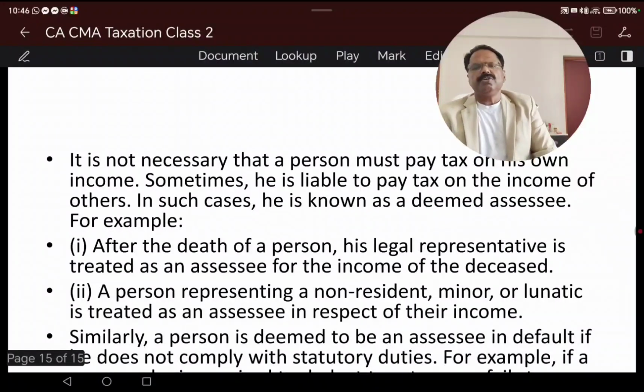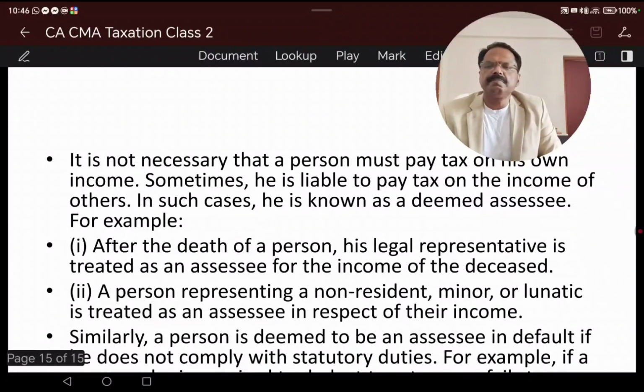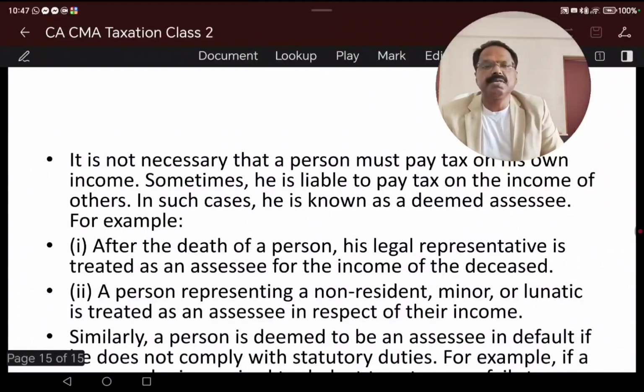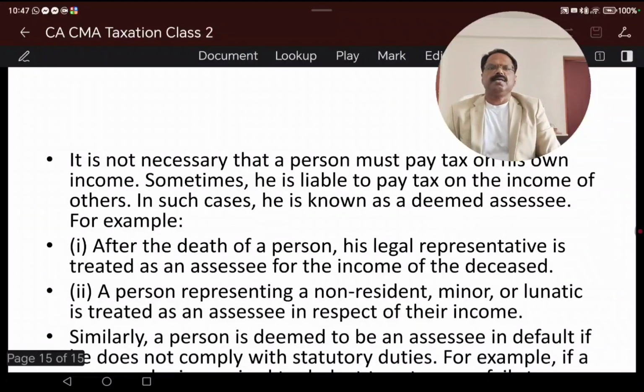In such cases, if I am paying on behalf of somebody, I myself am treated as a deemed person. For example, after the death of a person, his legal representative is treated as an assessee for the income of the deceased. For example, my parents had a couple of properties and incomes, and the process is pending for that. After the death of the parents, the legal heirs become the assessee.